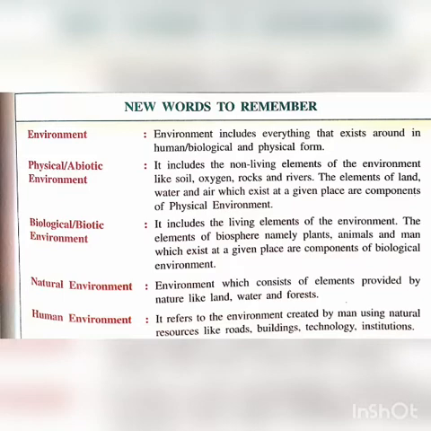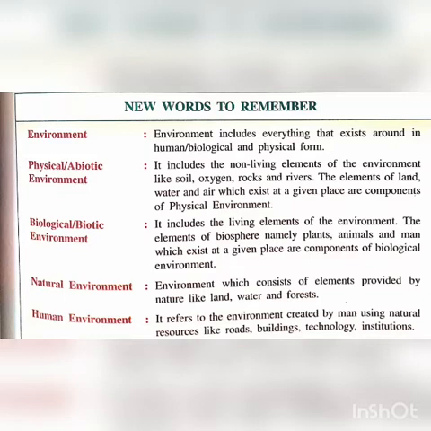Next one is the biological or biotic environment, which includes the living things of the environment and also comes under the natural environment. Plants, animals, human beings, which exist at a given place, are components of a biological environment.